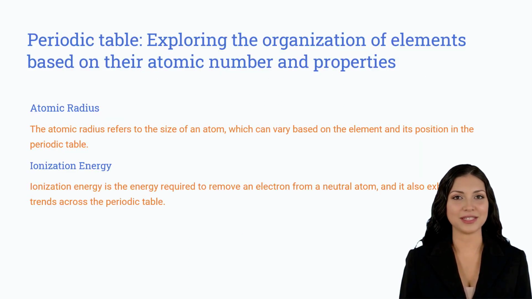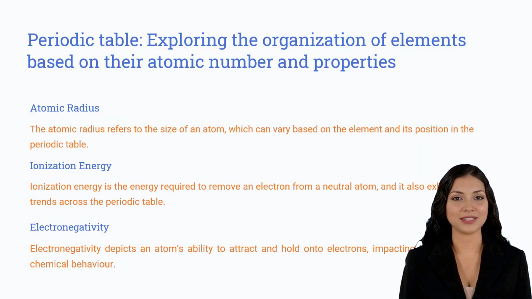Atomic structure is a crucial factor in the arrangement of elements in the periodic table. Electronegativity, which is the capacity of an atom to draw electrons, varies across the periodic table. Similarly, ionization energy, which is the energy needed to separate an electron from a neutral atom, also varies across the periodic table. Atomic radius, which is the size of an atom, likewise varies in accordance with the element and its location in the periodic table. All these properties are of great importance in how elements are ordered in the periodic table.